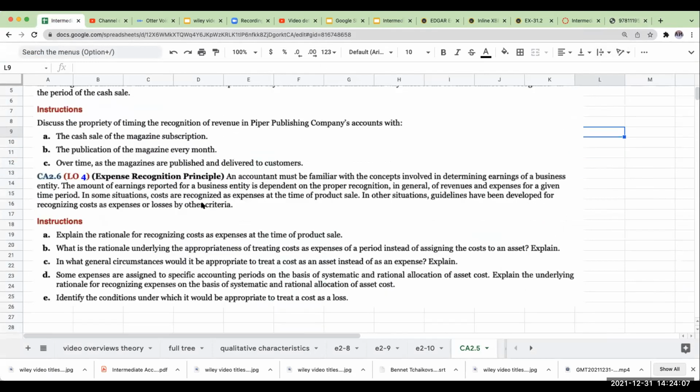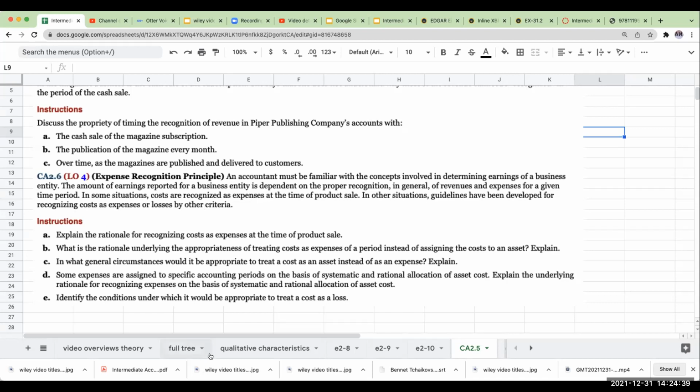Is it Concepts for Analysis 2.6? An accountant must be familiar with the concepts involved in determining earnings of a business entity. The amount of earnings reported for a business entity is dependent upon the proper recognition in general of revenues and expenses for a given time period. In some situations, costs are recognized as expenses at the time of the product sale. In other situations, guidelines have been developed for recognizing costs as expenses or losses by other criteria. Explain the rationale for recognizing costs as expenses at the time of the sales.